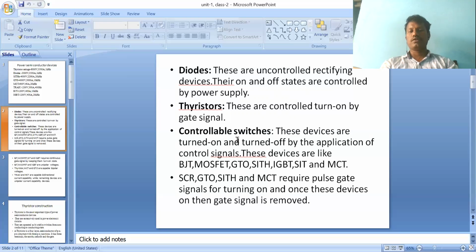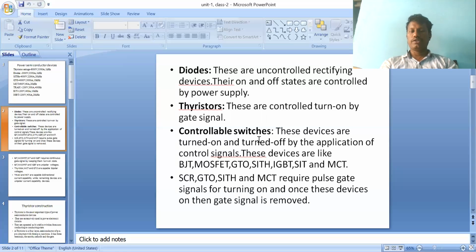These devices are turned on and turned off by the application of control signals. These devices are BJT, MOSFET, GTO, SITH, IGBT, and MCT: bipolar junction transistor, metal oxide semiconductor field effect transistor, gate turn-off thyristor, static induction thyristor, insulated gate bipolar transistor, and MOS controlled thyristor. These are all on and off devices.